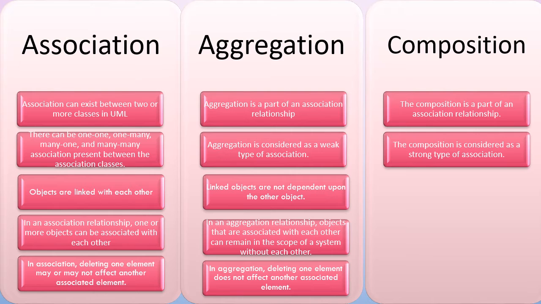Every car must have engine. Without engine, car is not in a working position. Okay, so if engine is not present, car is obviously not created. Such a type of relationship is called a strong type of association. So composition is a strong type of association. Again I repeat, if car class is present, then obviously engine class must be present, means without engine car is not formed.